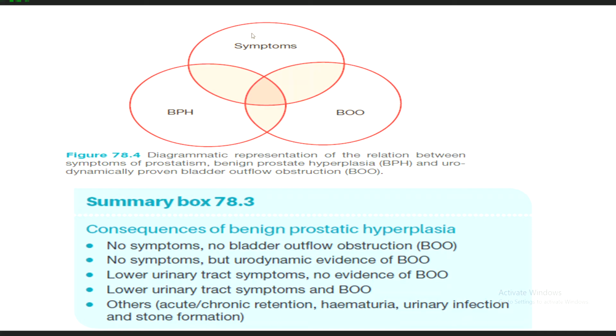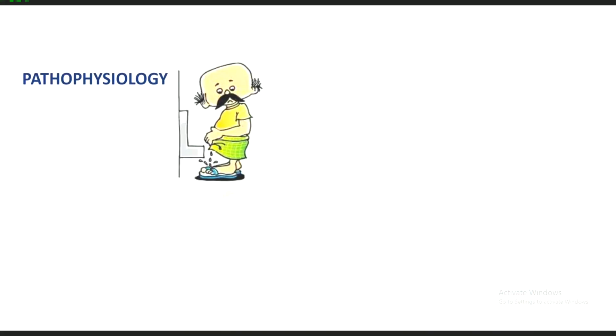So it's like this. Some have BPH symptoms but no BOO. The patient can have urinary tract symptoms and BOO. So BPH symptoms and BOO. This portion can explain everything. Other complications can be acute and chronic retention, hematuria, urinary infection, and stone formation. Now you can see the patient is trying to pass urine here, but it is dribbling over his feet.